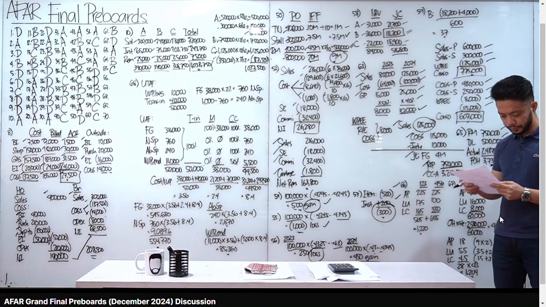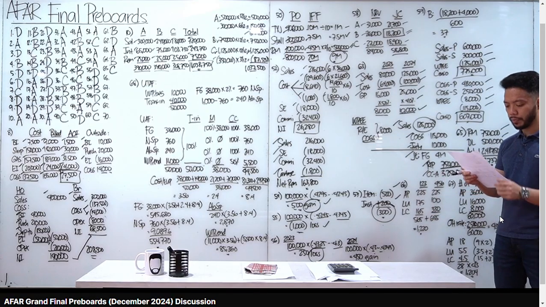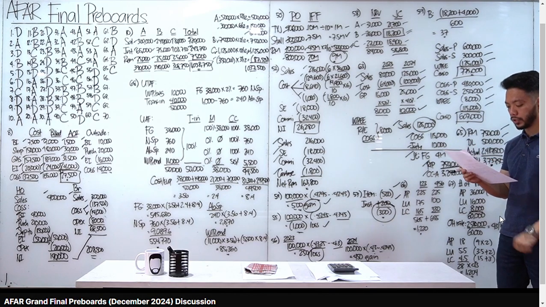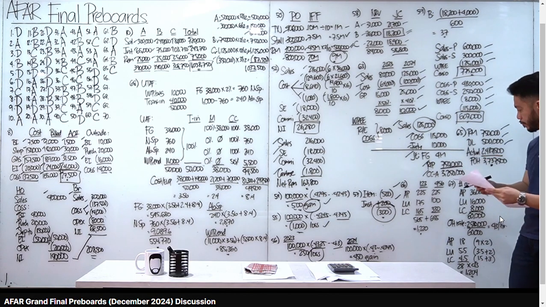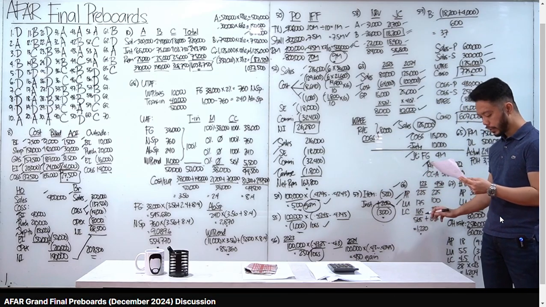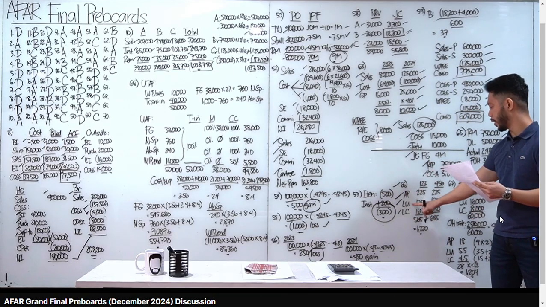Okay, so doon tayo sa number 66 and 67. Activity-based costing. XYZ Bank operates in a very competitive marketplace using traditional labor-based system to determine the cost of processing its mortgage loans. Recently, the firm explored a switch to activity-based costing. Okay, so meron tayong tatlong activities. Meron tayong application processing, loan underwriting, and loan closure. Okay, AP, LU, and LC.